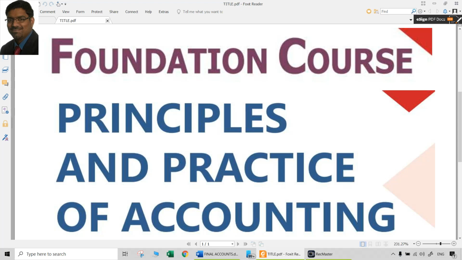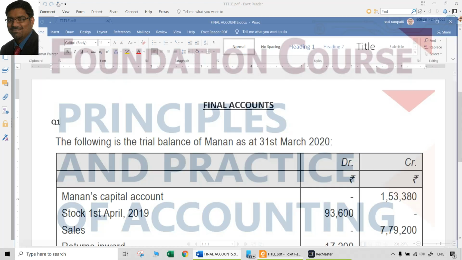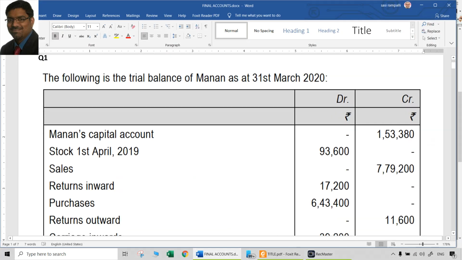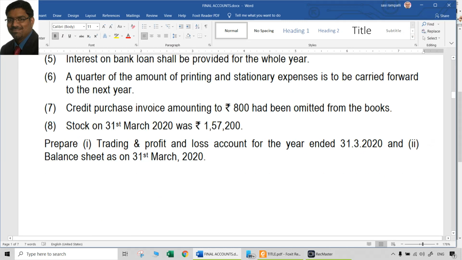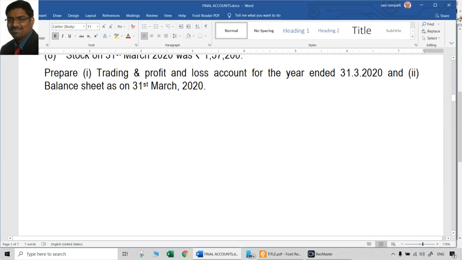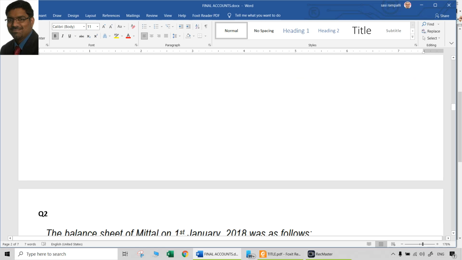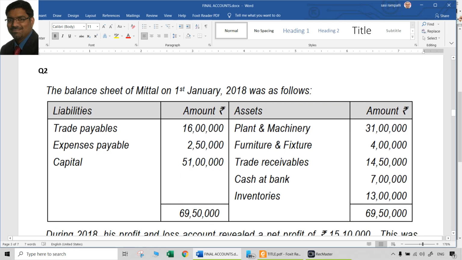In the earlier session, we discussed some of the basic concepts and procedures to be followed while preparing final accounts, and also demonstrated the application of the core concepts by solving one of the questions in final accounts, wherein there was a trial balance which was given and some adjustments, and we had to prepare a trading and profit and loss account and balance sheet. That is a very common typical question from final accounts, but not necessarily always will the question be in the same way.